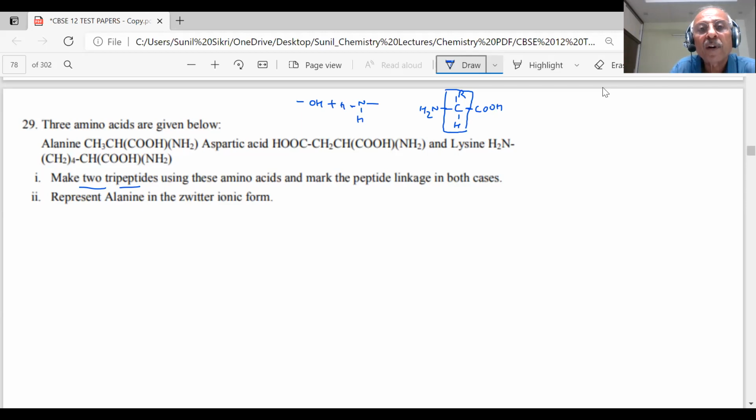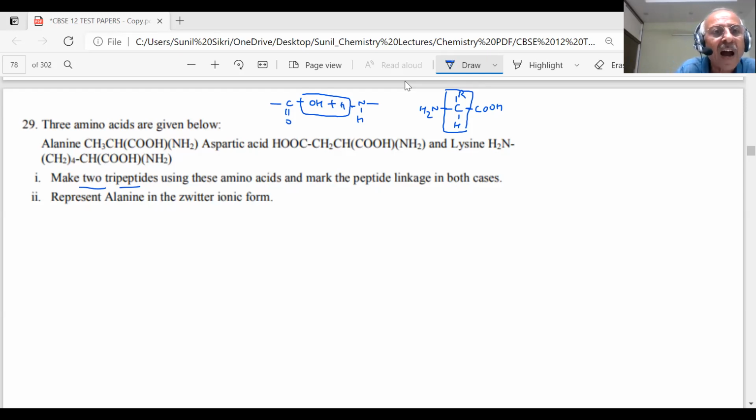And then what happens? This bond goes. Okay? You have C double bond O, HOH. Now this water will be lost. And then what will you form, student? Peptide bond. Is it right or not? Tell me. Do you understand what I drew? Yes or no?